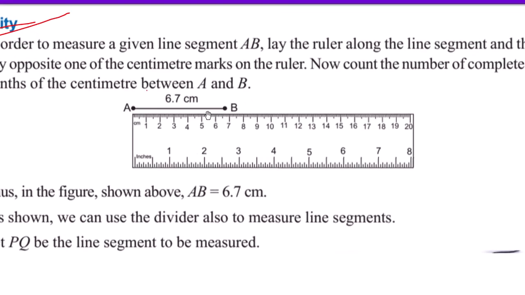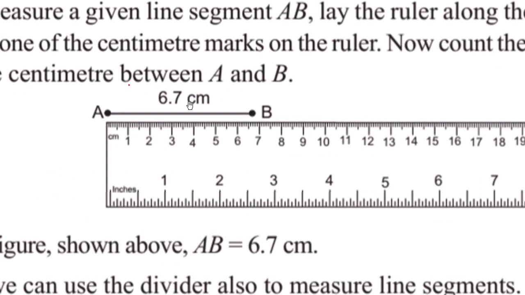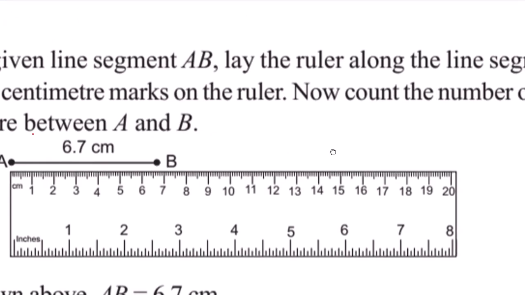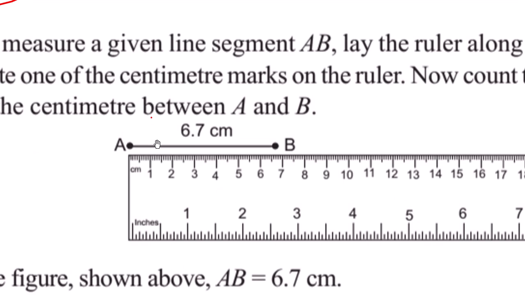We have to measure a line segment AB. Whenever we want to measure line segment AB, we take the scale and lay it down along the line AB such that the beginning of the scale coincides with one point of the line.